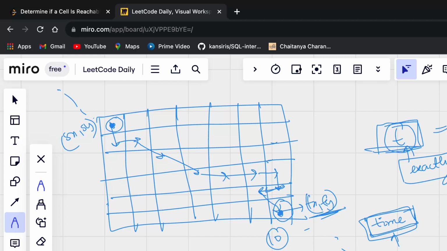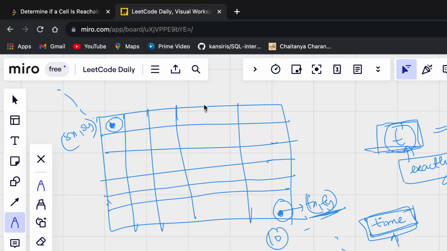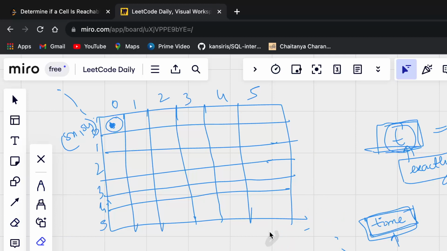Now, how to figure out the shortest time? Let us see. Okay, let me draw these lines again. All right, let me mark these as 0, 1, 2, 3, 4, 5. Let me make two more rows.